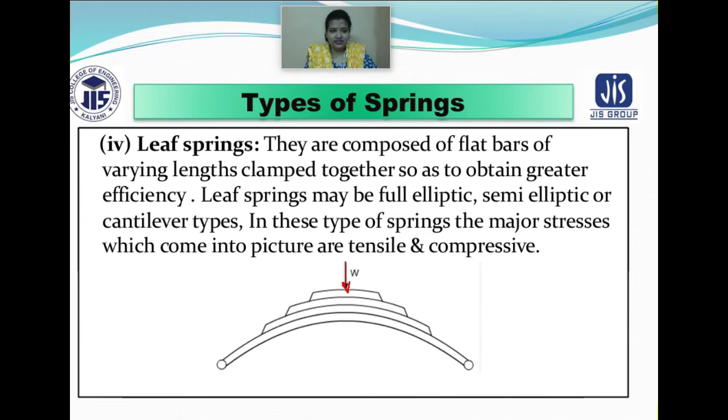And the most important thing is that a leaf spring may be fully elliptical, it can be semi-elliptical, or it can be cantilever type. Cantilever type means, as all of you know, a cantilever beam, that is, one end fixed and the other end free in this way. So this is basically your cantilever beam. If you have a look in this way, this is your cantilever beam, one end fixed, another end free.